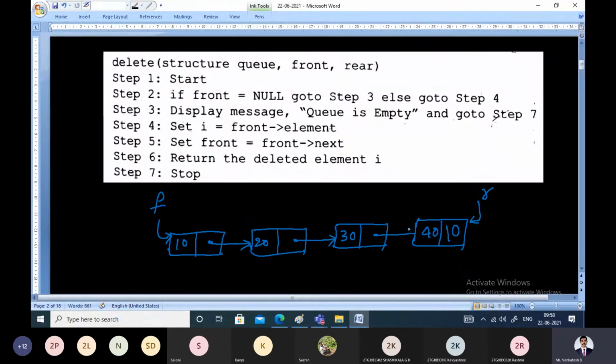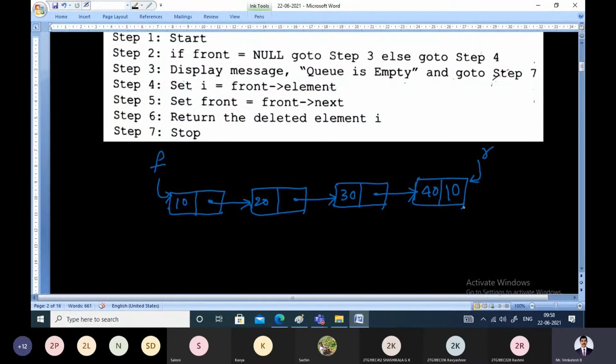20, 30, next point is pointing to 40. This is the existing linked list now. So what we have is this existing linked list, and now let us see the procedure for deleting an element from the linked list, or deleting an element from the queue using linked implementation. So this is the front end of the queue and this is the rear end of the queue. How you can simulate this to a queue is very simple.